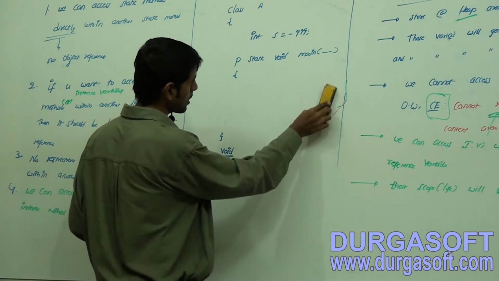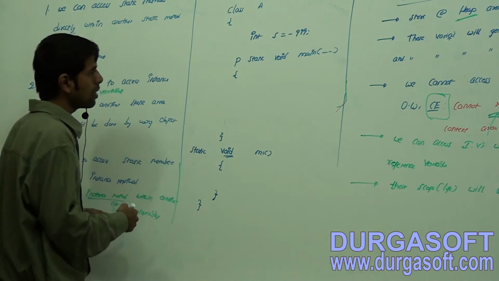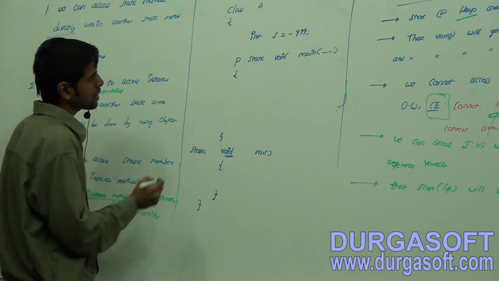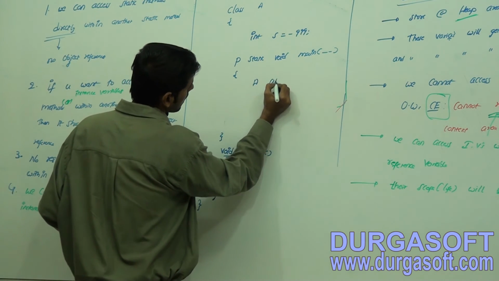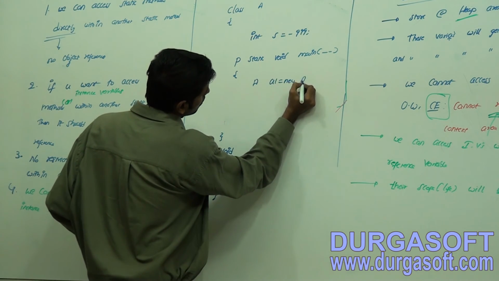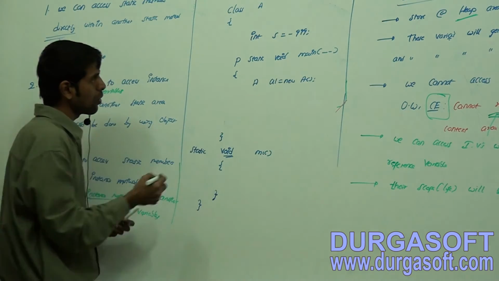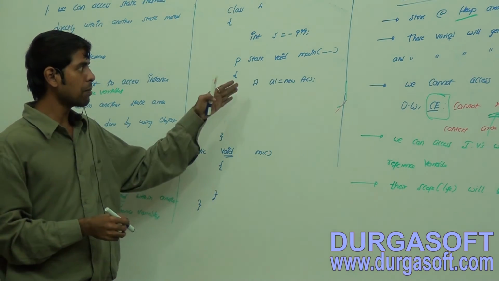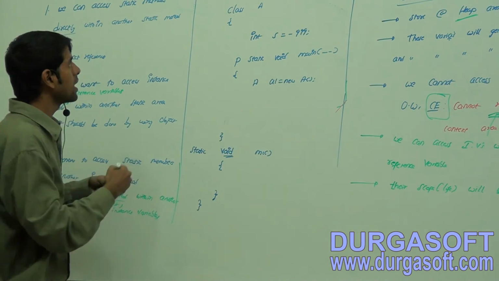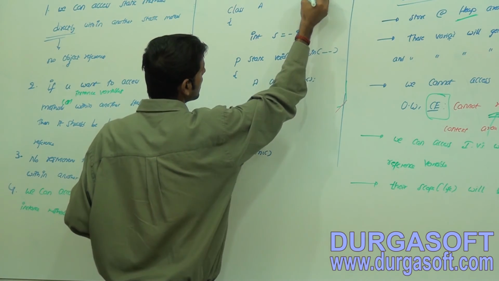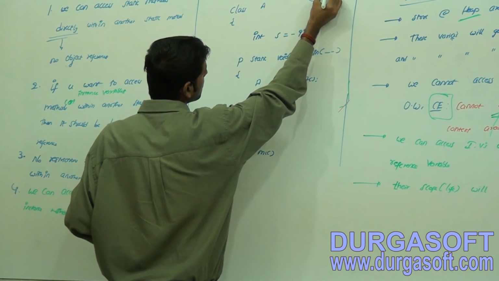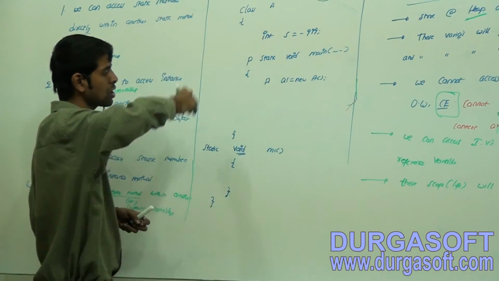Let me take out even this one. Okay, now think that I have created a1 equals new A1. If I load the main method, this code will get created, and there will be object creation, and here that will be S equals to minus 999.